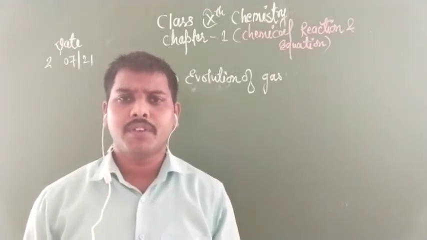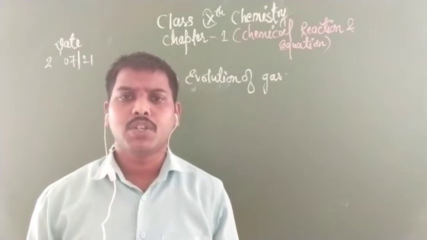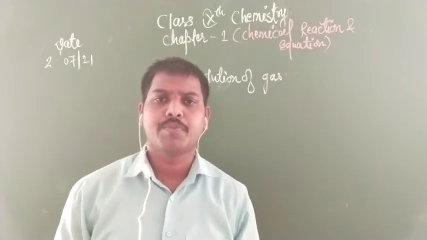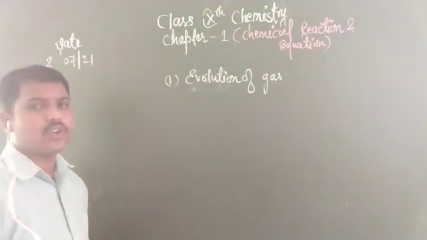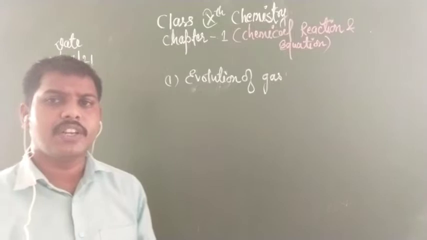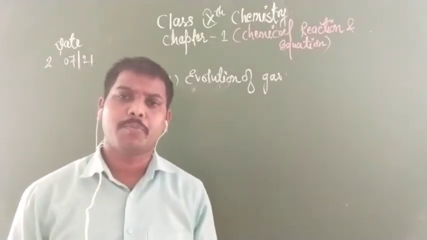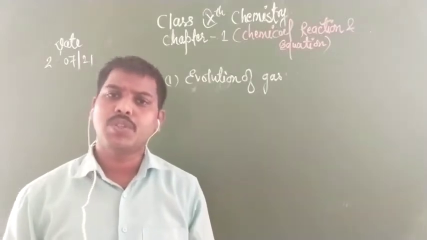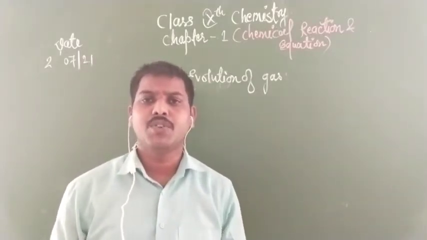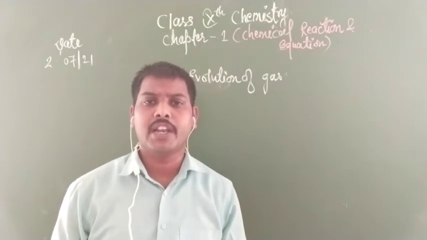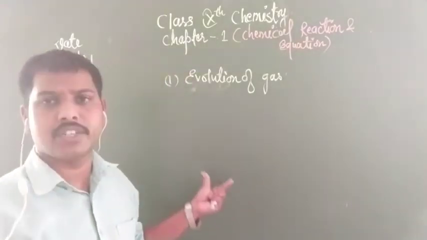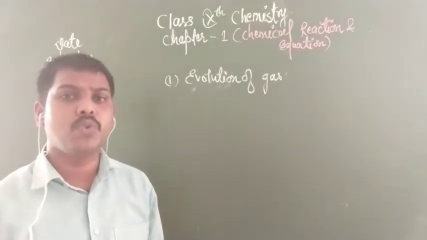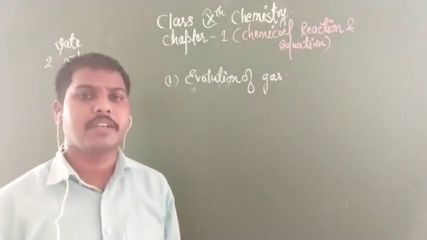There are some physical characteristics to check this: evolution of gas, change in color, change in temperature, formation of precipitate and change in state. In this video we are going to read in detail about these physical characteristics, to know about the chemical reaction taking place.